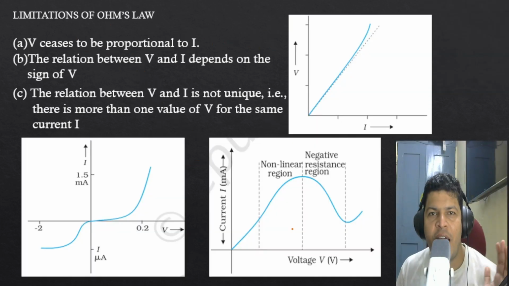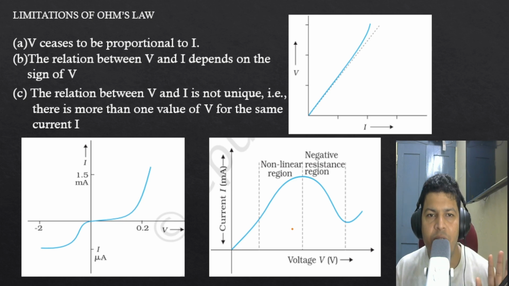And so we have another topic, that is the limitation of Ohm's law, and a one-marker or maybe assessment question will come from this. So let's start with this. The first point is that V ceases to be proportional to I. They are trying to say that V is linearly proportional to I, but in a few cases it is not valid. So why is it not valid? Take an example: a conductor, to which we are giving a voltage.